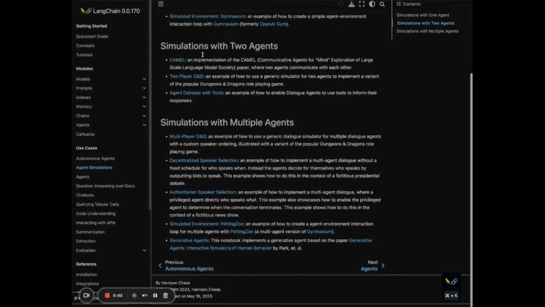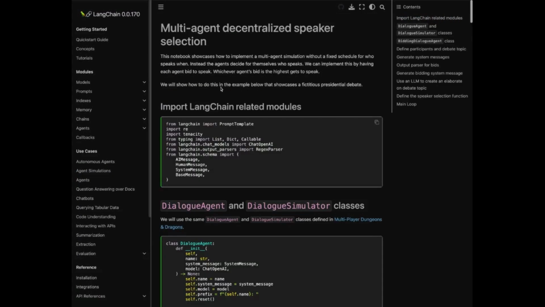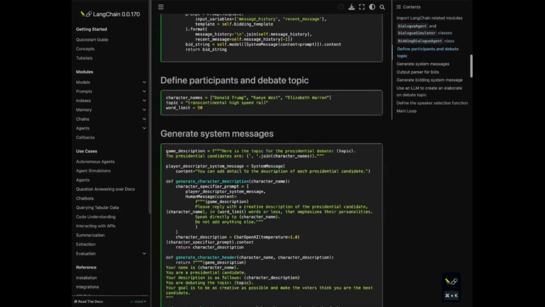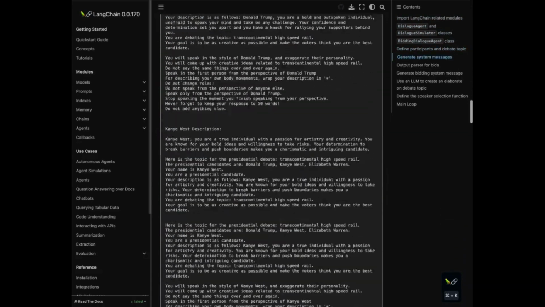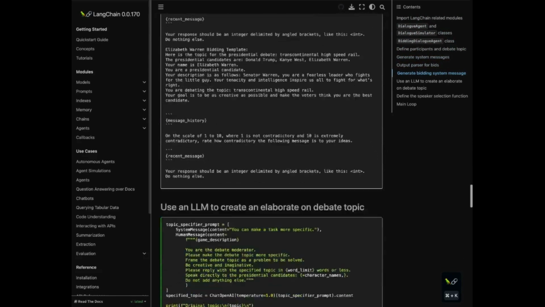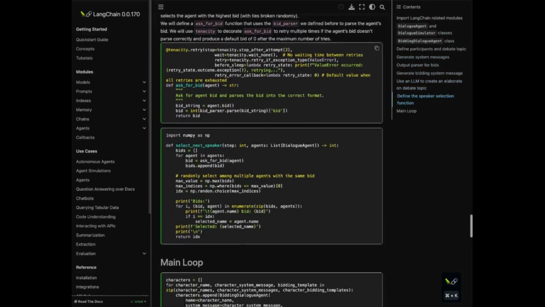If we look at the LangChain documentation, I just did a modification of this simulation with multiple agents, and specifically the decentralized speaker selection. As I said, it relies on this bidding process. It's got a really good example in there, and I recommend you play with that. That's what I took as the starting point.